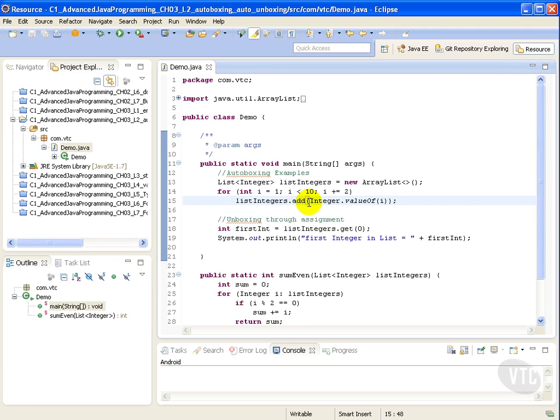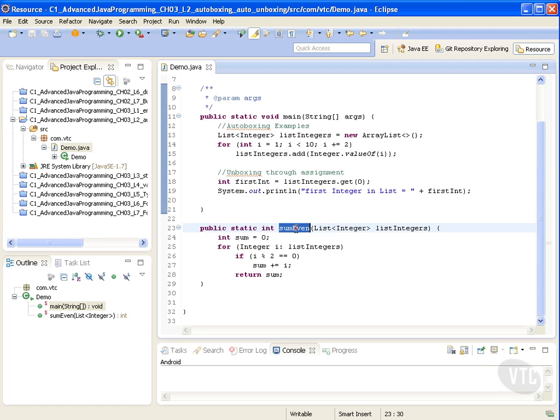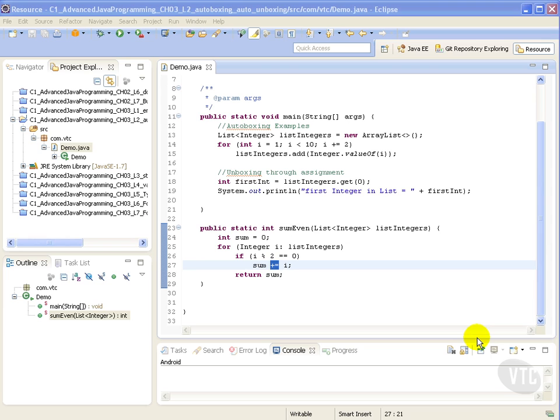Let's consider the following method, sumEven. We can see that the operators % and += do not apply to Integer objects. The Java compiler compiles the method without issuing any errors. The compiler does not generate an error because it invokes the intValue method to convert an Integer to an int at runtime, like this.